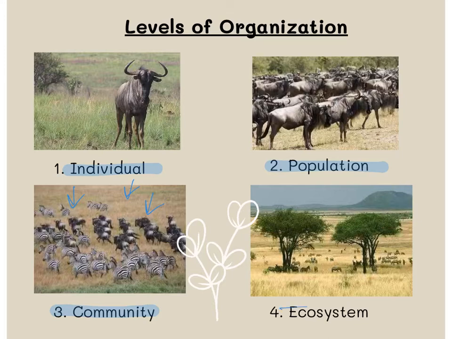Next, you have an ecosystem. An ecosystem is going to be all the living and non-living parts. So we still have the grass and the wildebeests and the zebras and the trees, but now we're also taking into consideration the air, the land, the mountains, the soil, and the water. The ecosystem is made up of all the living and the non-living parts.